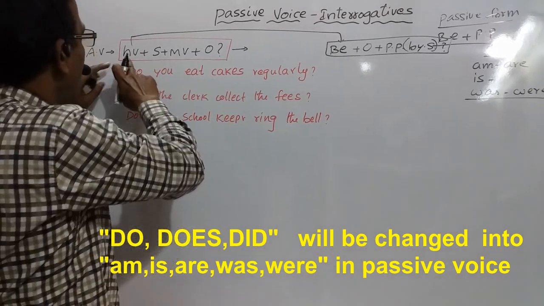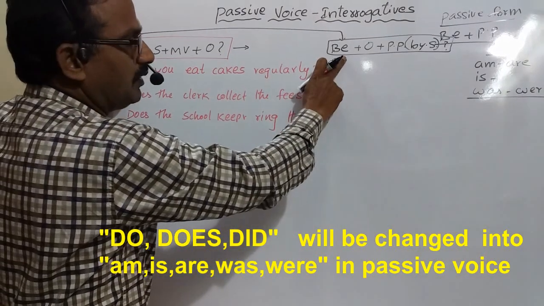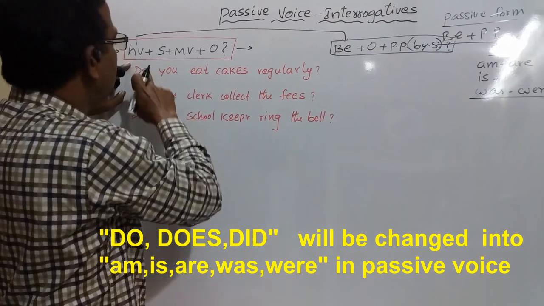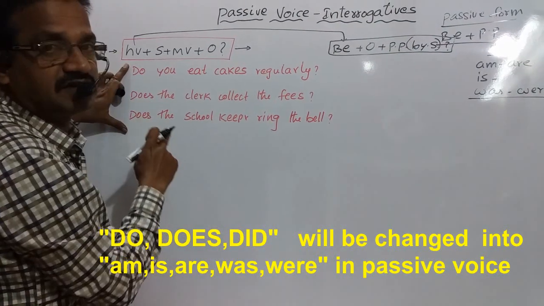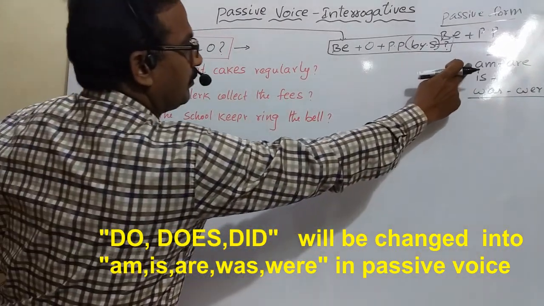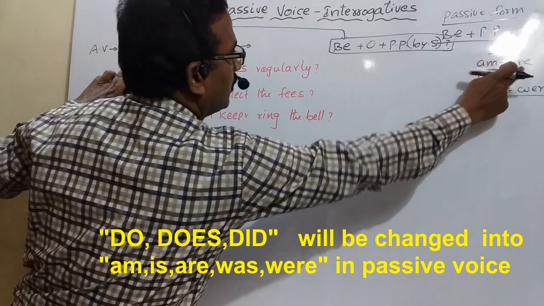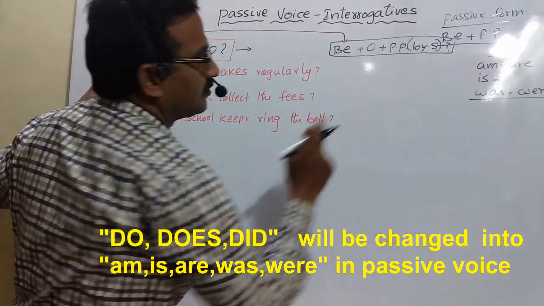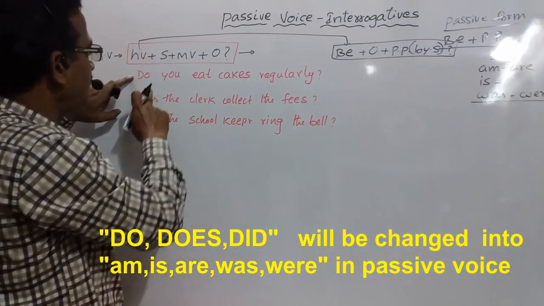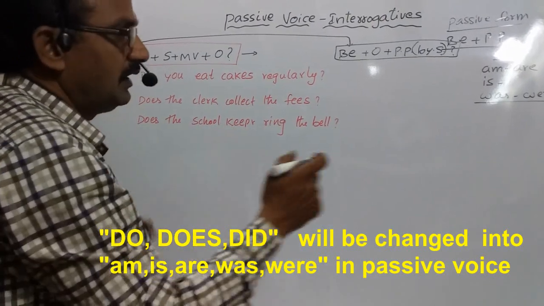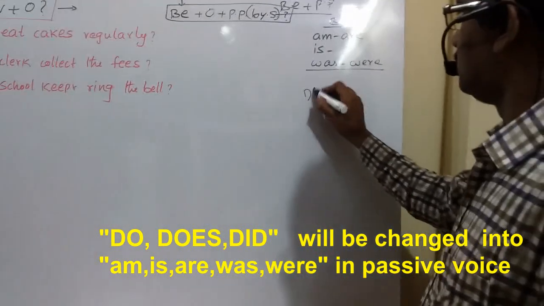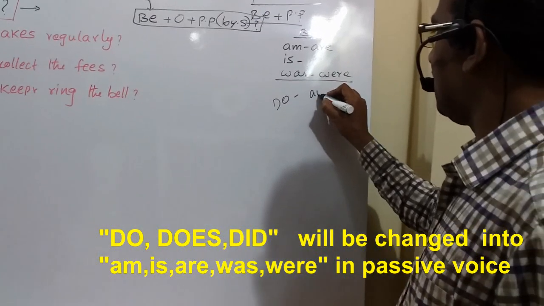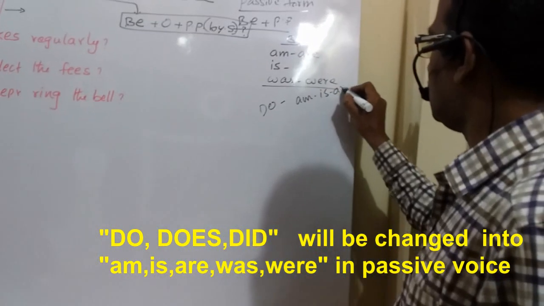Once again, the helping verb will become a be form. If the helping verb is do, does, did in present and past respectively, the be form can be replaced with am, are, is, was, were respectively. If the helping verb is do or does in active voice, it should be replaced with am, is, are.